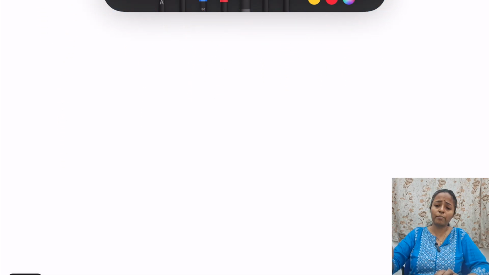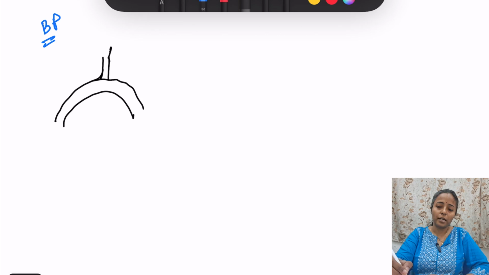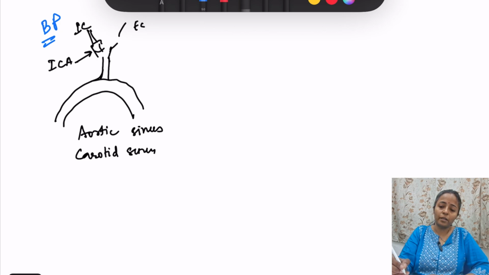Next moving on to another important topic, that is blood pressure. तो blood pressure में there are sensors for detecting blood pressure. We have this carotid sinus and यहाँ से common carotid artery and then it divides into internal carotid and external carotid artery. और there are receptors. Where are they? They are in the aortic sinus. Also the name is like that, aortic sinus or carotid sinus. Carotid sinus is basically just after the bifurcation, in the internal carotid artery.